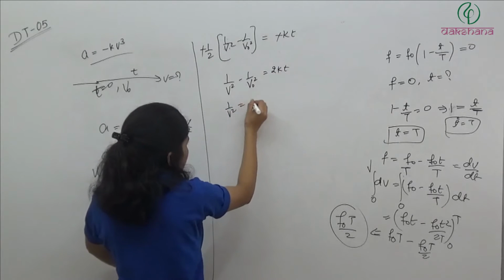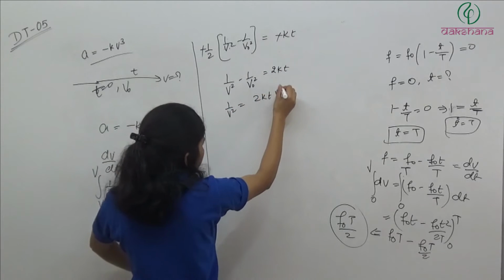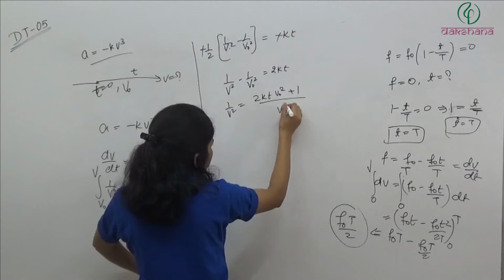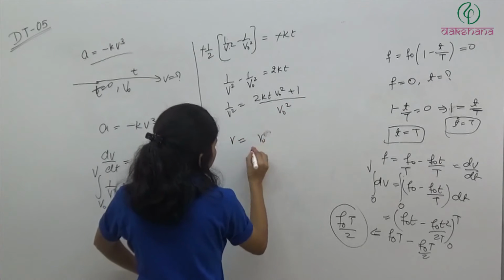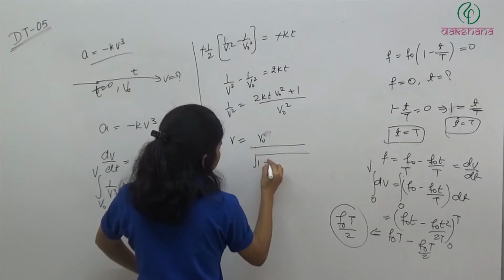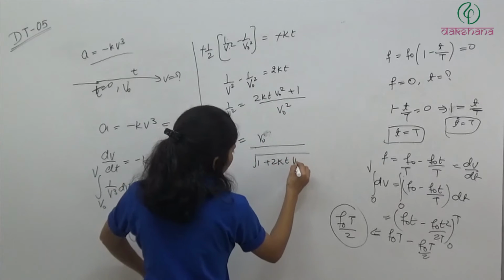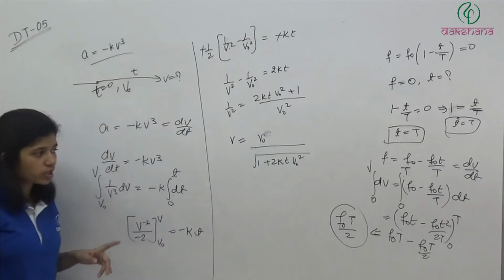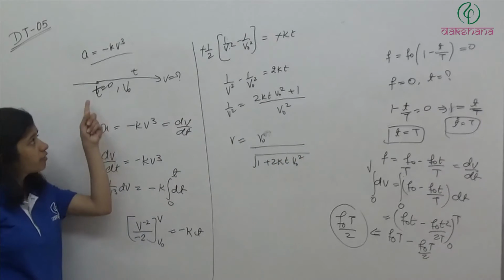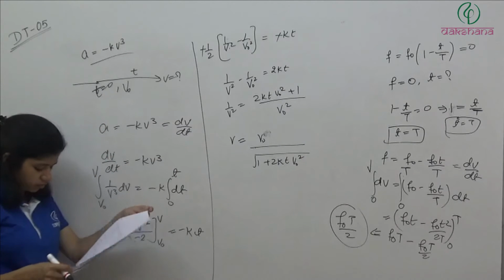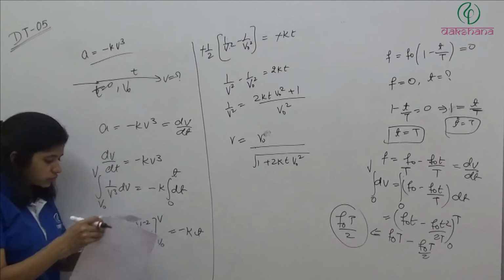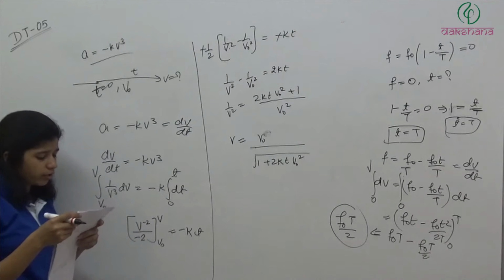1 by v square is equal to 2 kt v naught square plus 1 divided by v naught square. So v is equal to v naught divided by under root 1 plus 2 kt v naught square. So this will be the velocity at instant t after the engine is cut off. So answer will be fourth option.